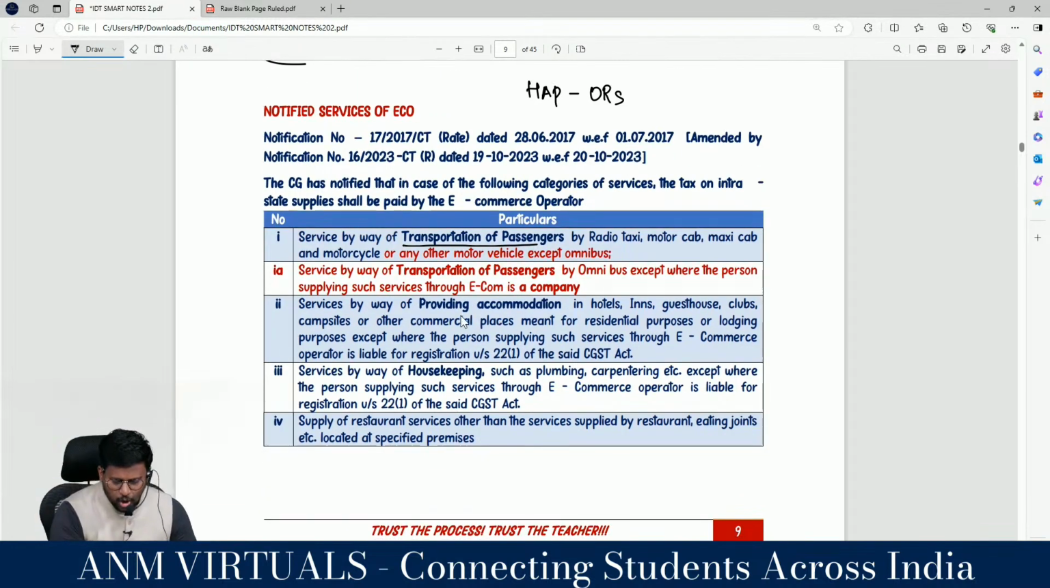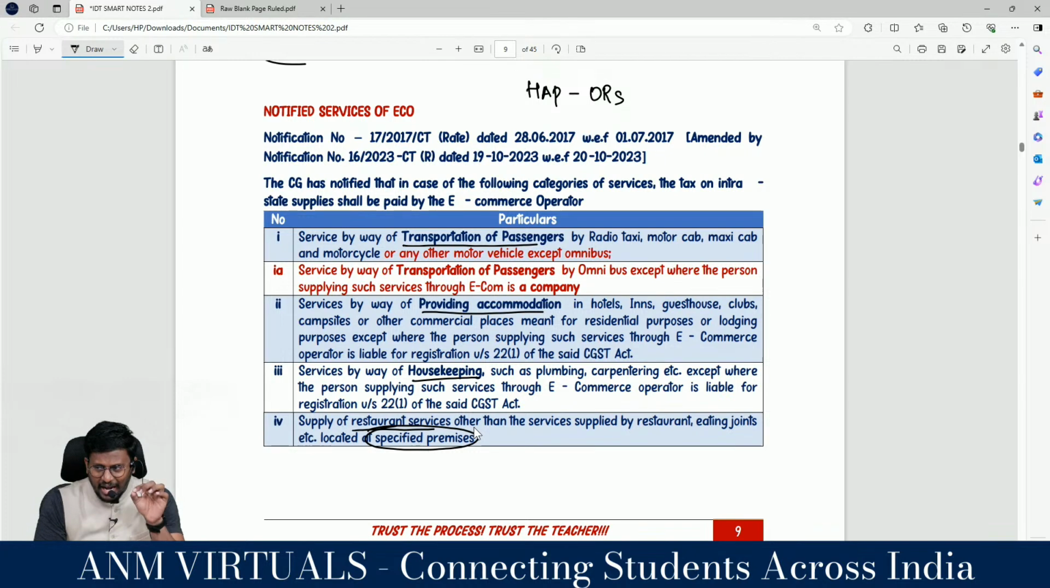Service by way of providing accommodation in a hotel, inn, guest house, club, campsite or other commercial place meant for residential or lodging purpose, except where the person supplying such service through the e-commerce operator is liable for registration. Services by way of house keeping such as plumbing, carpentering, etc., except where the person supplying such service through the e-commerce operator is liable for registration under section 22 sub-section 1. And supply of restaurant services other than services supplied by a restaurant, eating joint, etc. located at any specified premises.